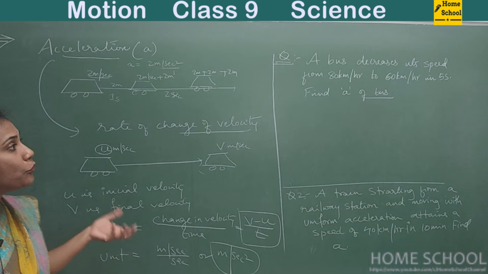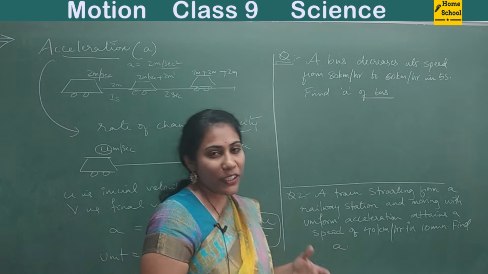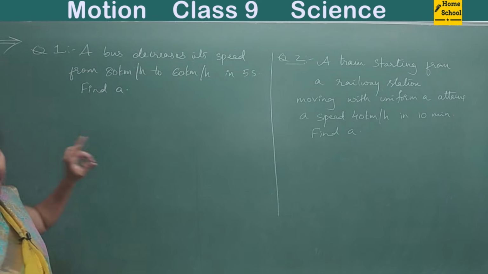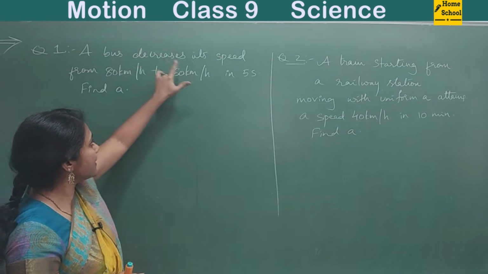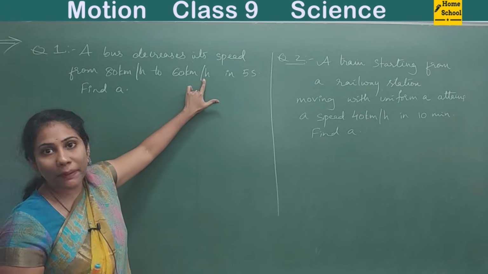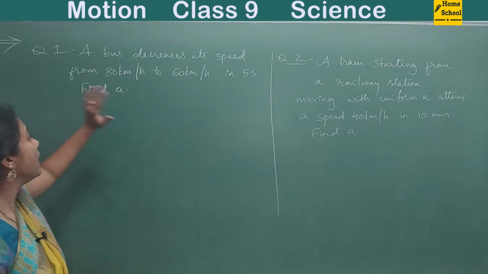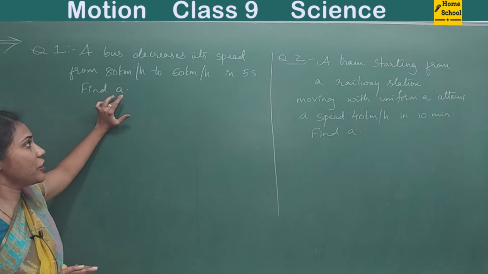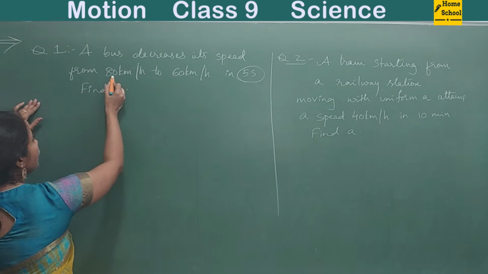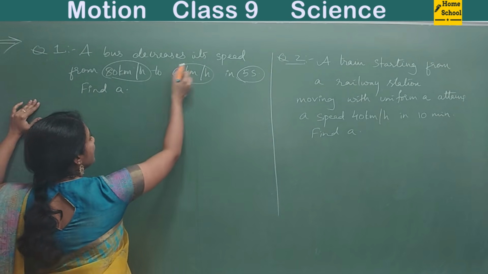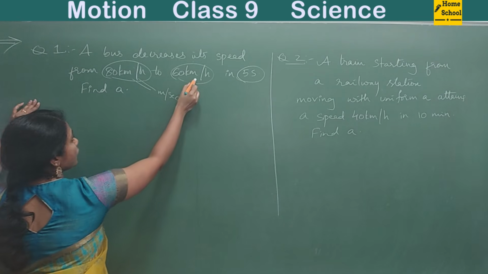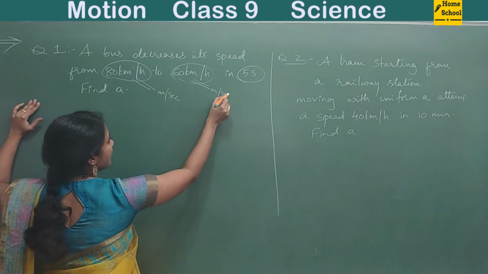Now let us see a few questions relating to acceleration. When you solve the questions, you will understand better. Coming to the first question on acceleration: a bus decreases its speed from 80 km per hour to 60 km per hour in 5 seconds. Find a, in the sense acceleration. See here, time is given in seconds and the speed is given in kilometers per hour, so change these into meters per second first.